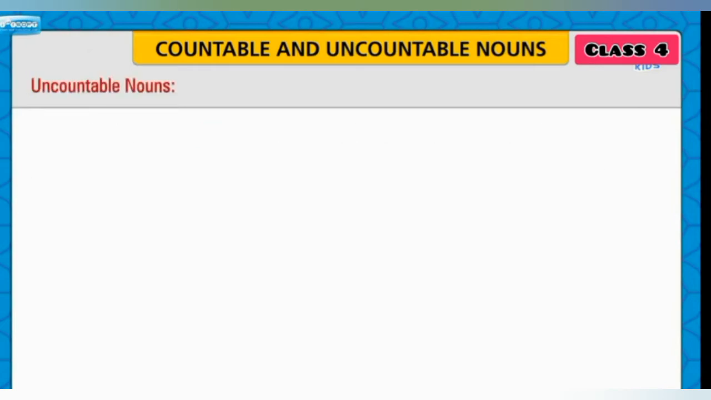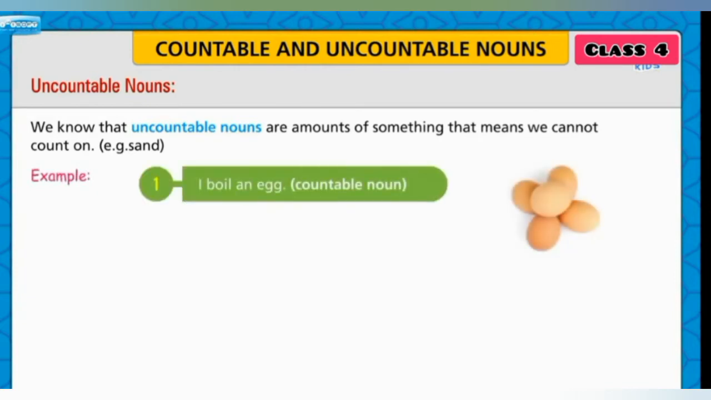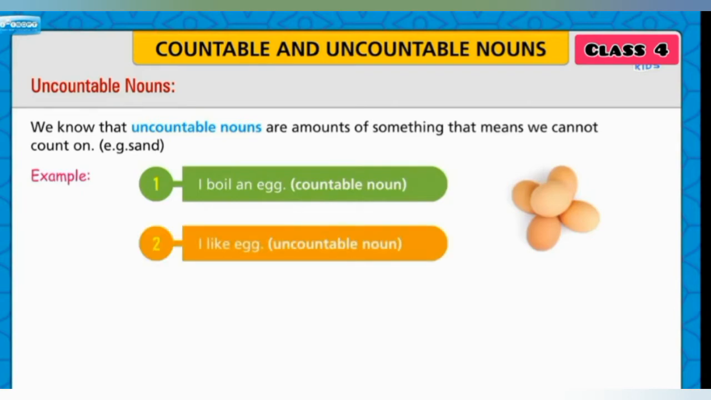Let us learn about the uncountable nouns. We know that uncountable nouns are amounts of something, that means we cannot count them. For example, sand. See another example. I boil an egg. Countable noun. I like egg. Uncountable noun.